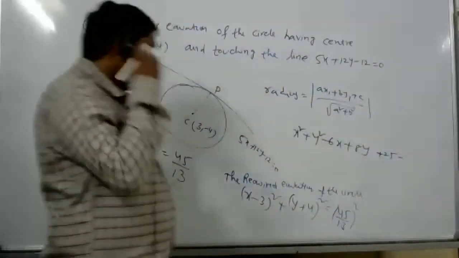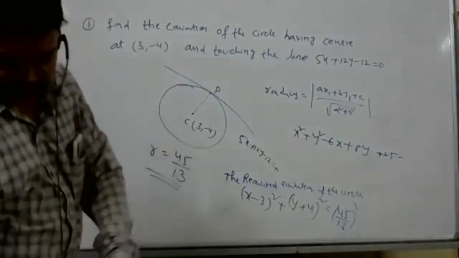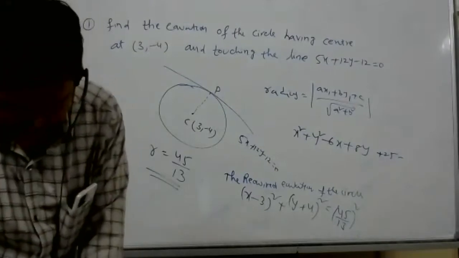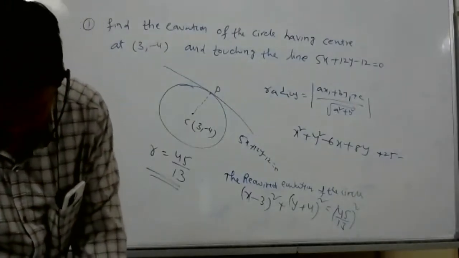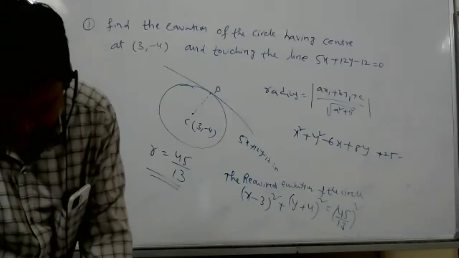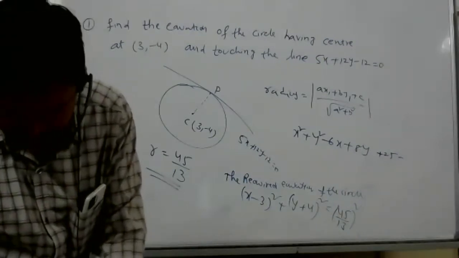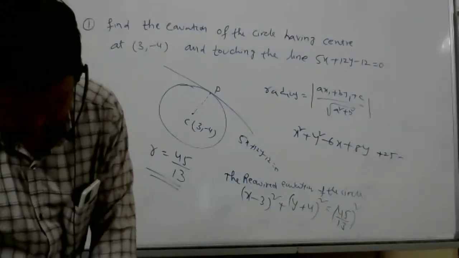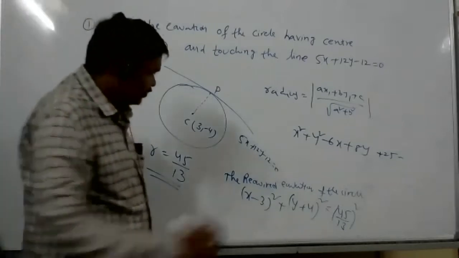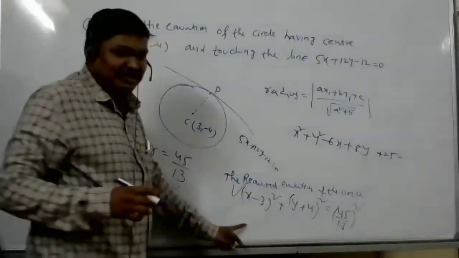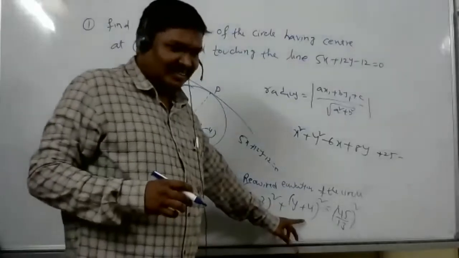Minus squaring, I got it as minus 2025 by 169. Yes, sir. The answer is given this one: x minus 3 whole square plus y plus 4.